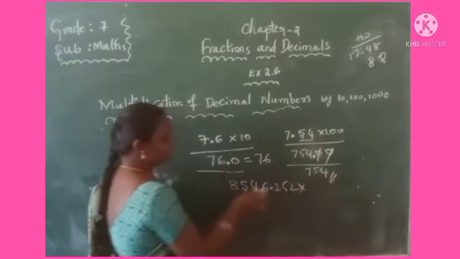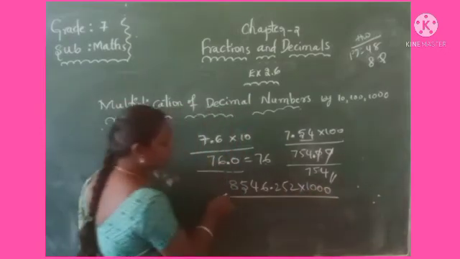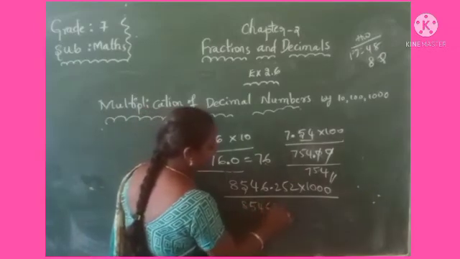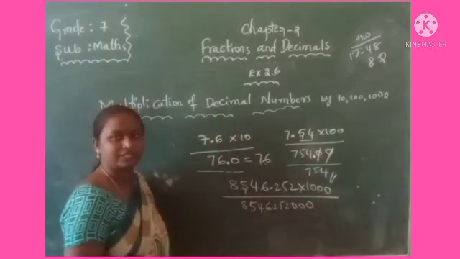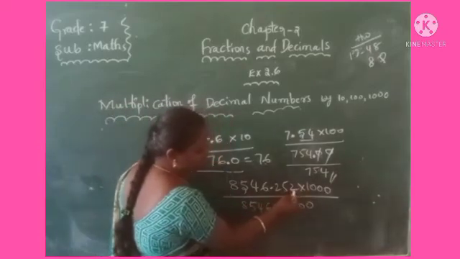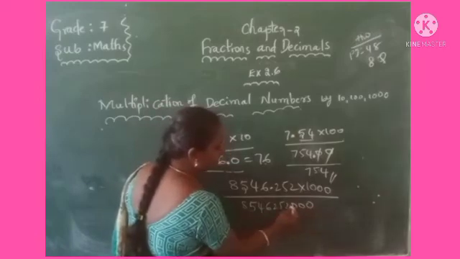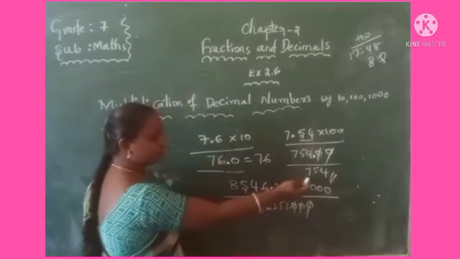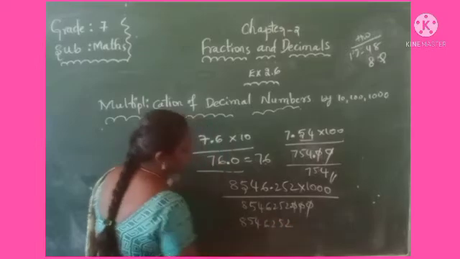Similarly, by 1000 is there. 8546.252. Suppose take this decimal number, multiply by 1000. Okay, so you will get same digits. There is no change in the digits. Just you put the 3 zeros. Okay, so where you have to give the decimal point here? You have to consider from here 1, 2, 3. 3 digits after, give the decimal point. You cancel. Why? Because after the decimal point zeros have no meaning. You can write like this.